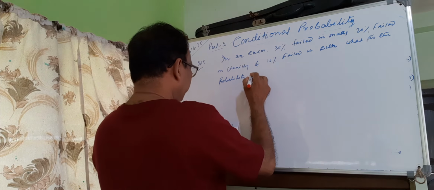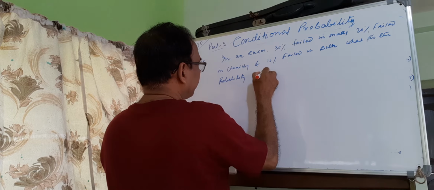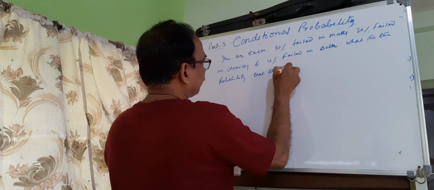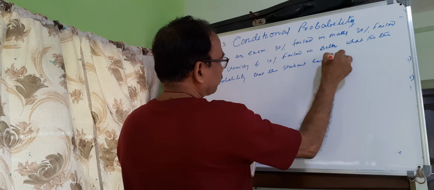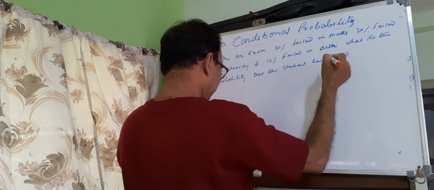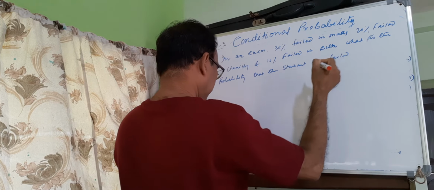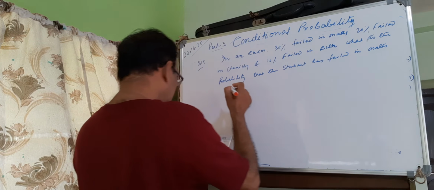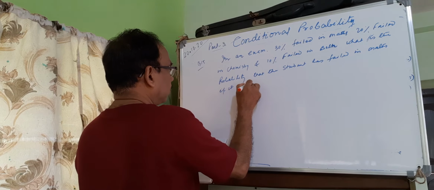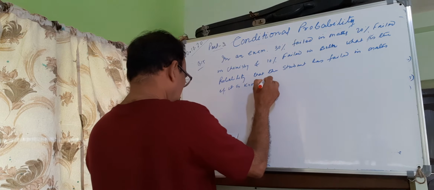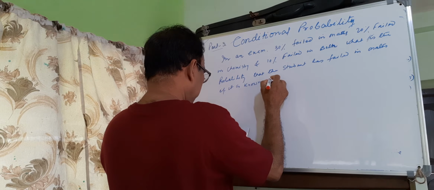that the student has failed in maths if it is known that he has failed in chemistry?